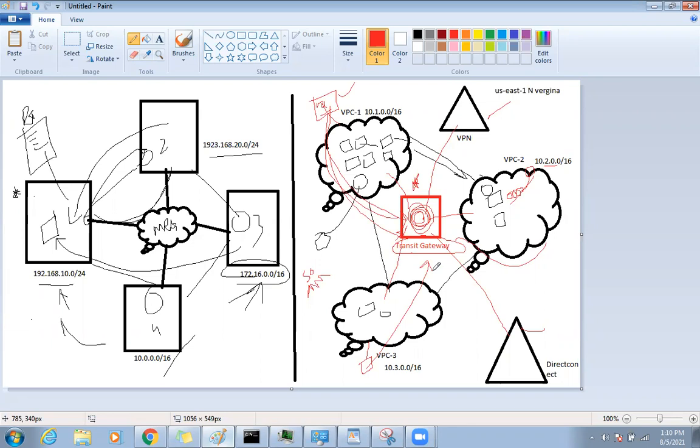Do you have any idea, any questions here? I'm sure once we see the lab, you will be very clear on the transit gateway. Any questions so far?